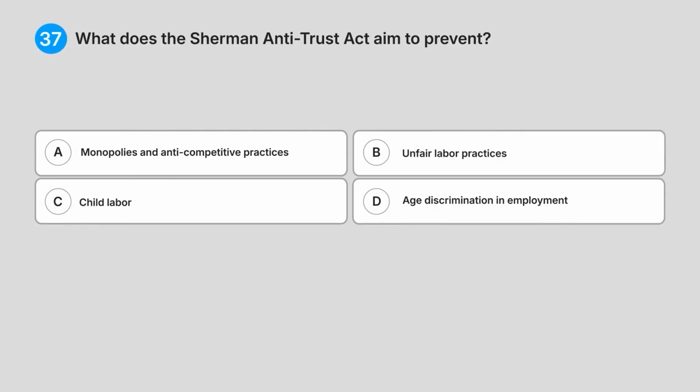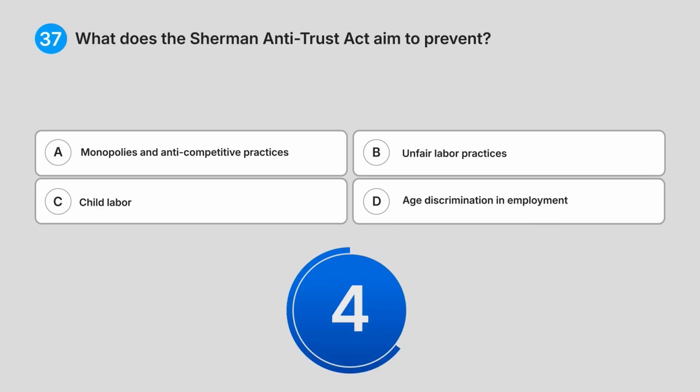37. What does the Sherman Antitrust Act aim to prevent? A. Monopolies and anti-competitive practices. B. Unfair labour practices. C. Child labour. D. Age discrimination in employment. Do you know the answer?